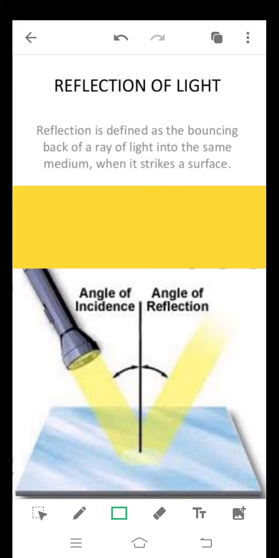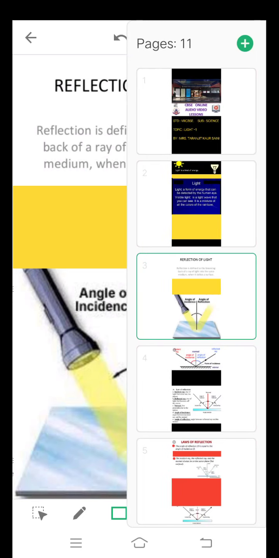We have studied in lower classes that light always travels in a straight line. So this ray of light traveling in a straight line, whenever it falls on an object, reflects back, bounces back, which we call reflection. And while doing this, the ray of light always follows certain laws of reflection.